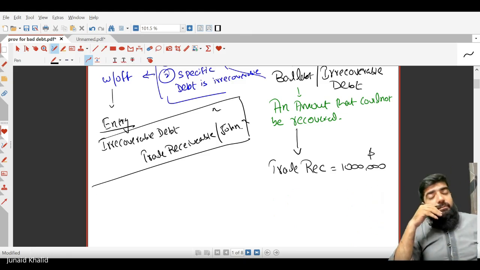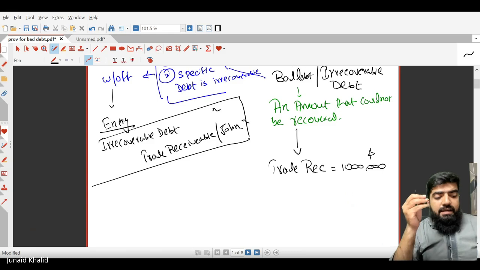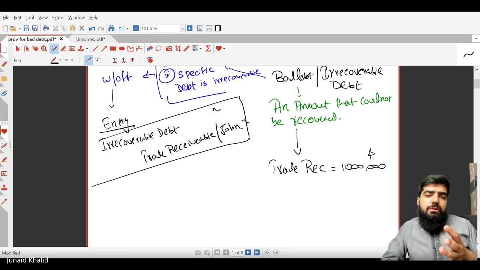Now, there might be a possibility, not a specific customer, but three or four of them will not pay a certain amount. It's not necessary that the customer will not pay that 75% amount, or that 50% should be unpaid. Yes, it's not necessary. For example, if I'm doing a business, whenever I go to the customer, I ask.